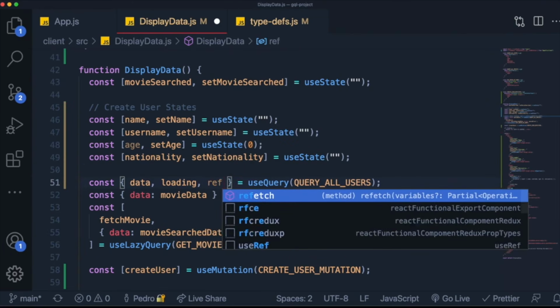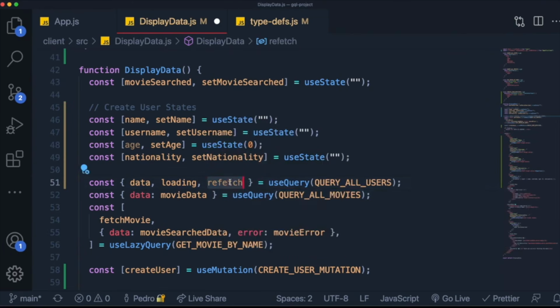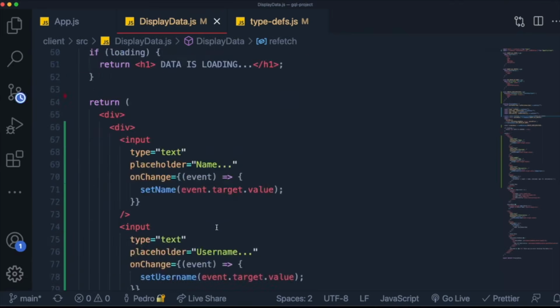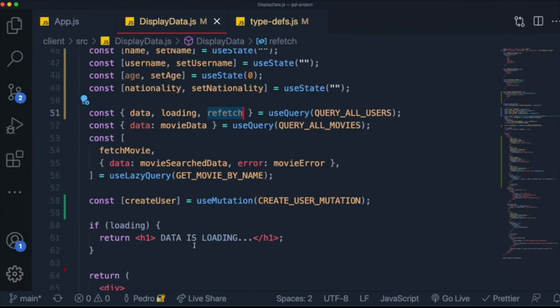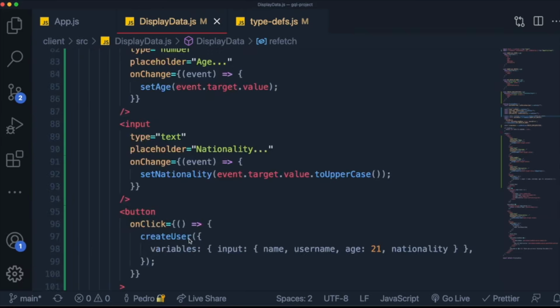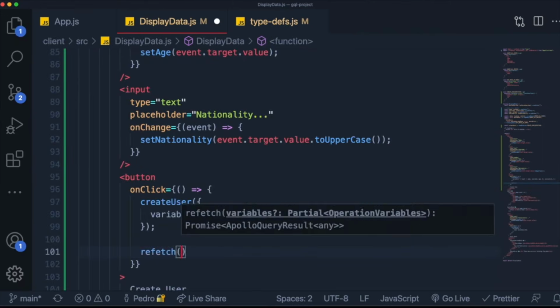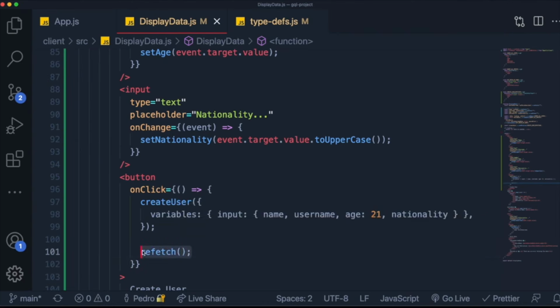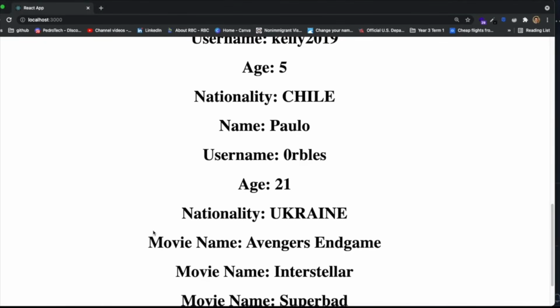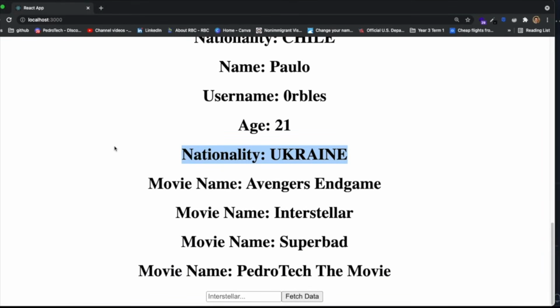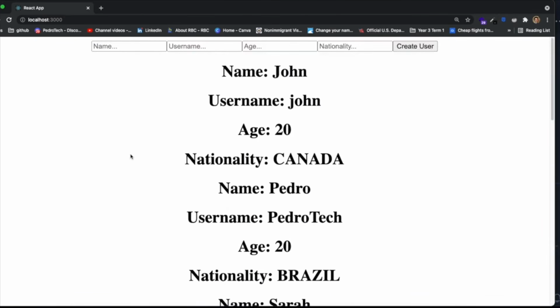So with this, we can grab a function from the public client called refetch. And now, if I come down here at the bottom, in the button, after we call the create user, we can just tell our useQuery to refetch more data. And when it refetches the data, it should add the user automatically to our list. So let's make this work. I'm going to add someone else. So let's try putting someone called, I don't know, Felix. Then I don't know, Felix 123.